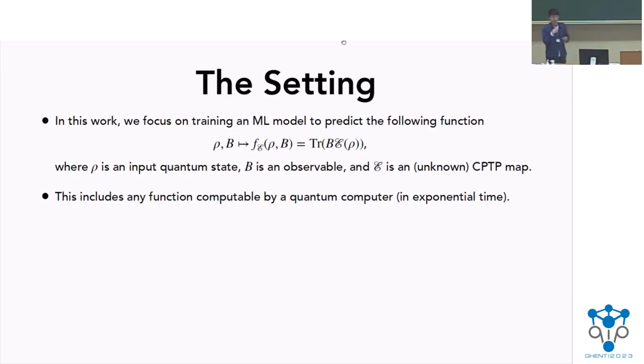And more generally, if you don't place any restriction on the CPTP map, then such a function also requires, say, an exponential amount of time to compute on a quantum computer.